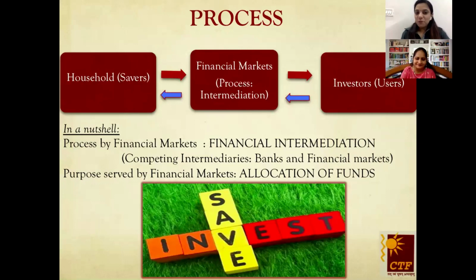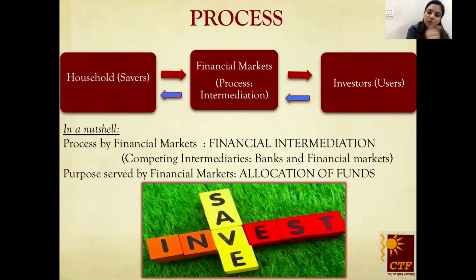Yes, ma'am, we can say that, because we can see that the arrow is moving from household to investors, and again an arrow comes back from the investors or the users to the households. Since households are investing money, they are expecting certain return out of it. And this return may be either in the form of interest or dividend. That is why this blue arrow shows a return given by the investors or the users to the savers. So I hope I've solved your query, ma'am.